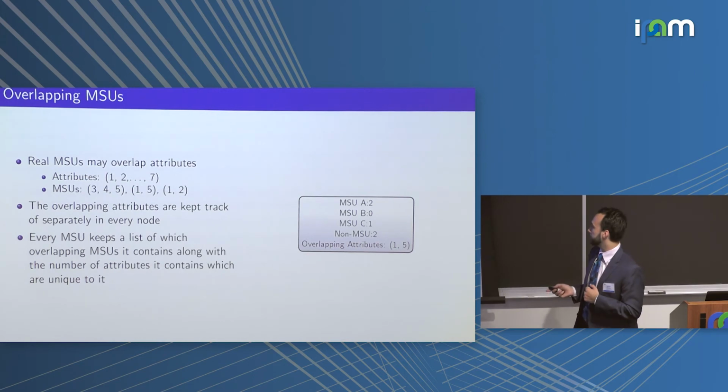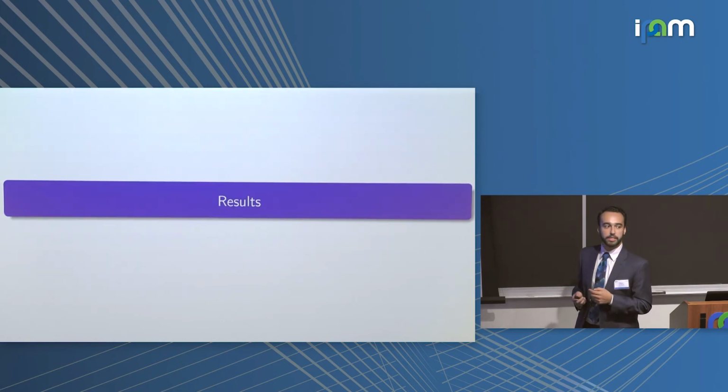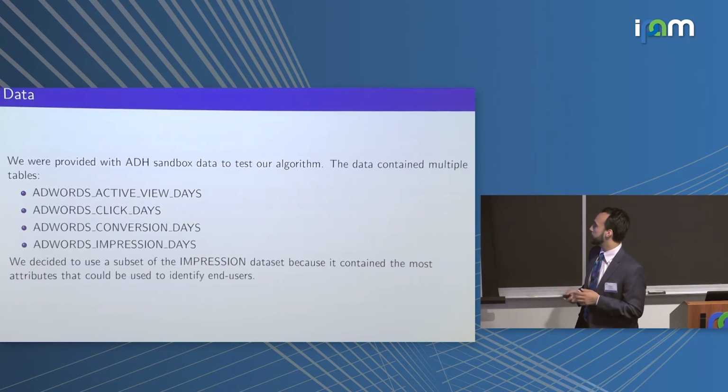And we went ahead and we applied this to some simulated data that Google gave us. So they gave us 4 different tables to mess around with, and these are all sandbox data. So that means that the fields have the same titles that they would in the real Google data, but the values are not necessarily representative of what's in the actual customer's data. We decided to investigate this impressions data set because it had lots of fields that were identifying, such as a person's age or a person's location.